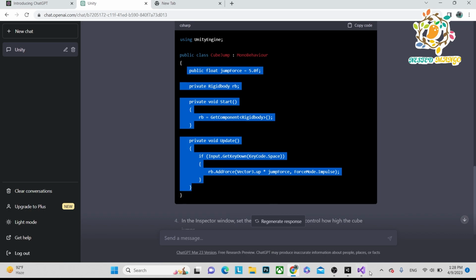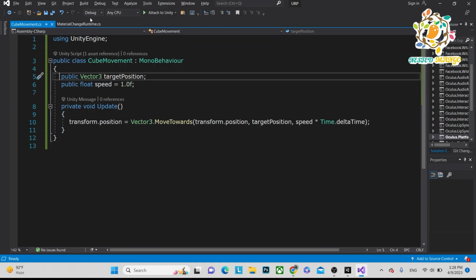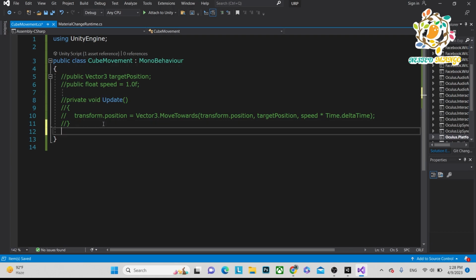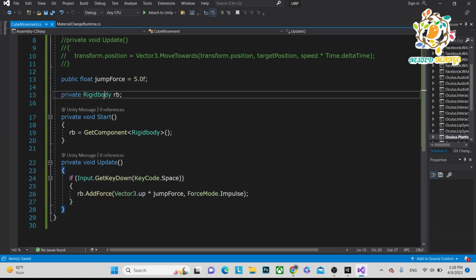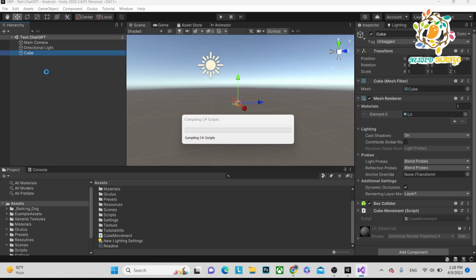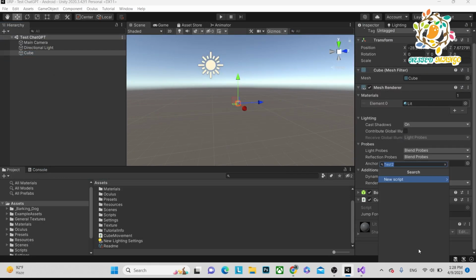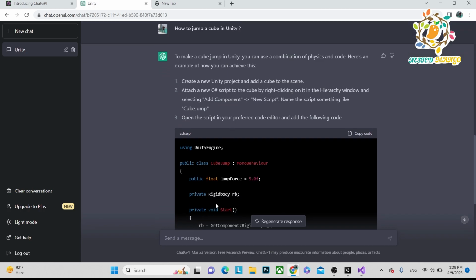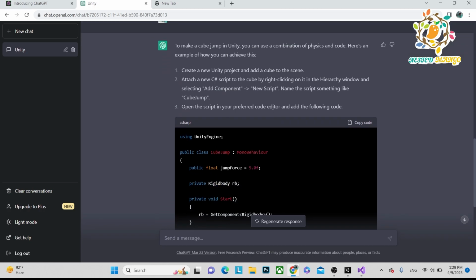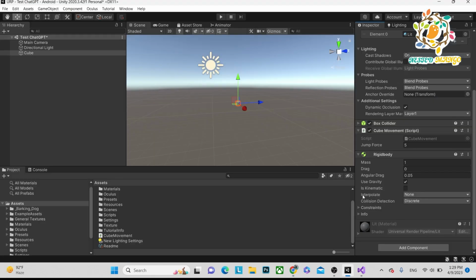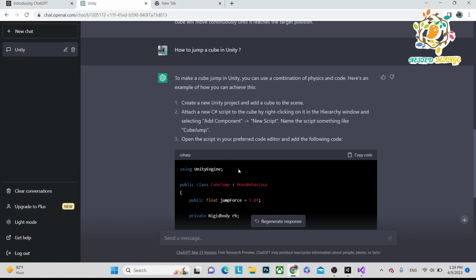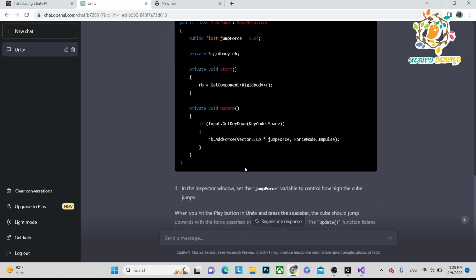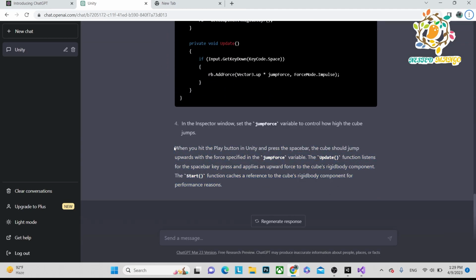So here is the script, and let me comment out this code and try the new code. Basically it's asking for a rigid body, so we have to add a rigid body. Let me add a rigid body. One thing you can see is that it's not telling us to attach any rigid body. That is wrong, because if we are using a rigid body, it is compulsory to add a rigid body here. Here you can see it is not mentioned that we have to add a rigid body.